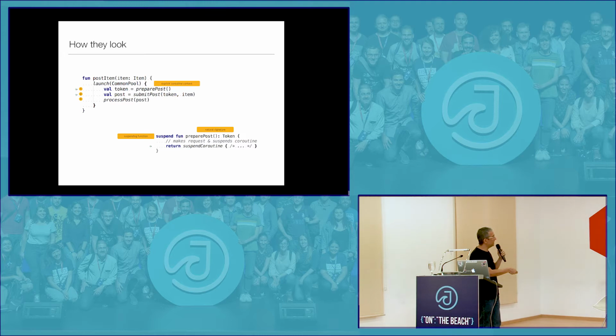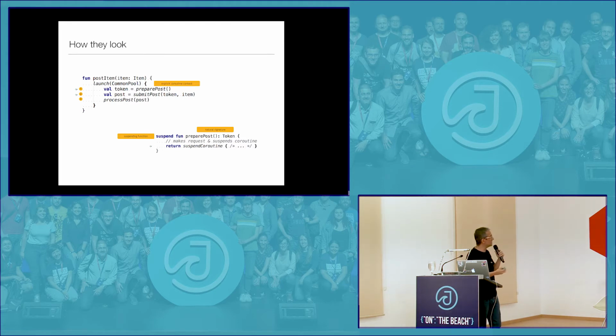Now, if you look at the signature of this function, it is exactly the same as if I were to just declare a function in Kotlin. The return type is token, which is the type I want. It is not a promise of a token, and it's not a future of a token. It is just a token. It is not a task of a token.